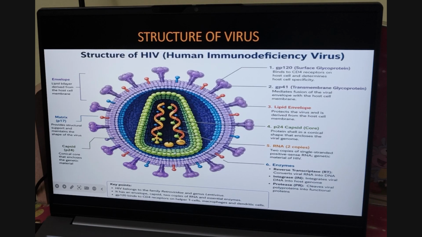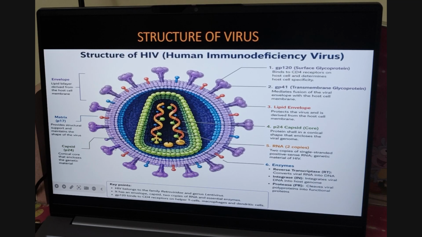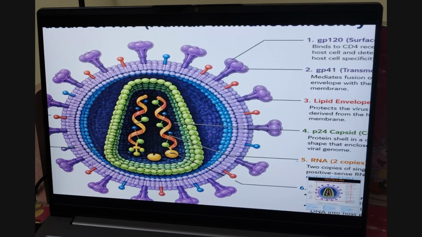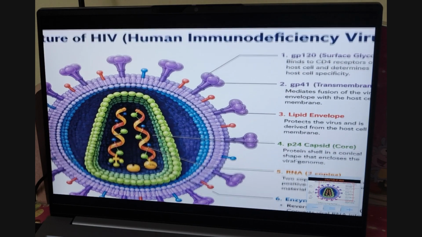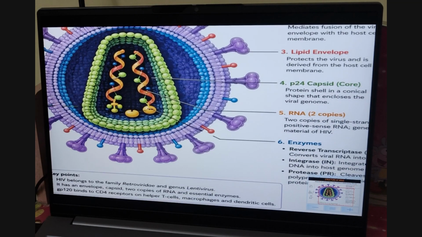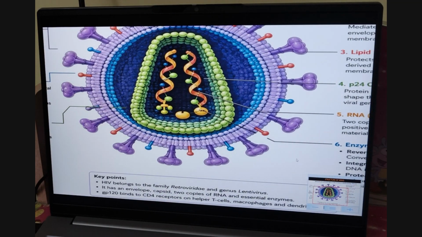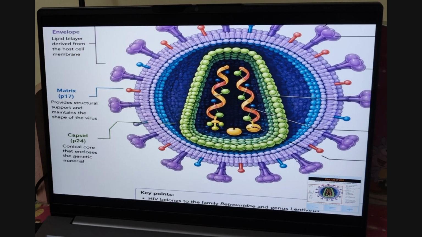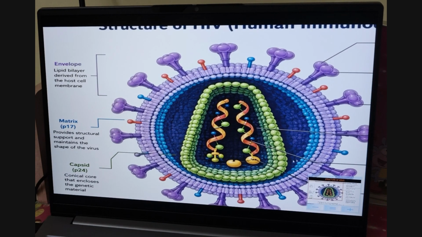Structure of virus. You need not know the complete structure. Basically a virus is made up of a protein called capsid. Any virus you take will have an outer envelope. So this is the outer envelope. Can you see the structure completely? This is an example of the HIV virus. So you can see the outer envelope.